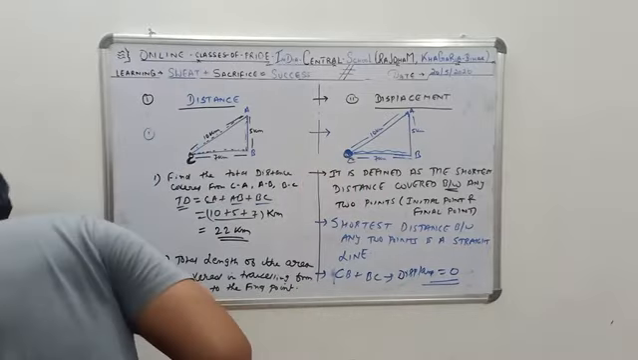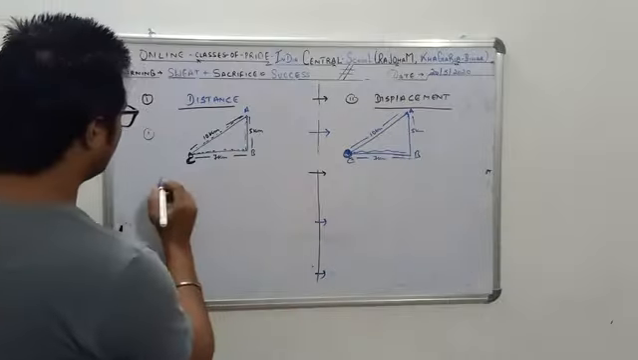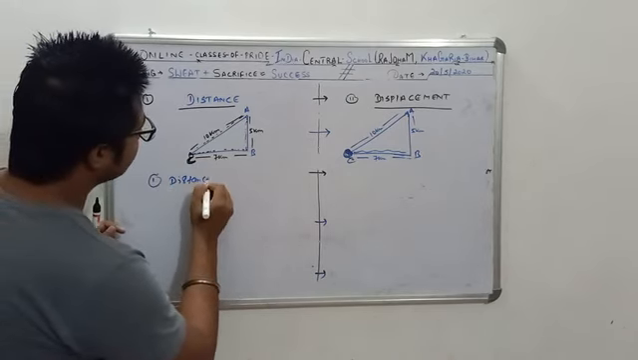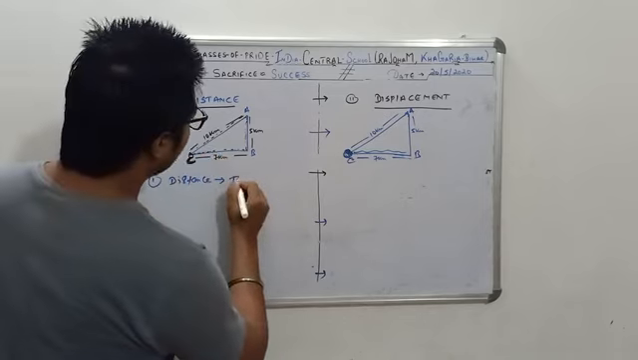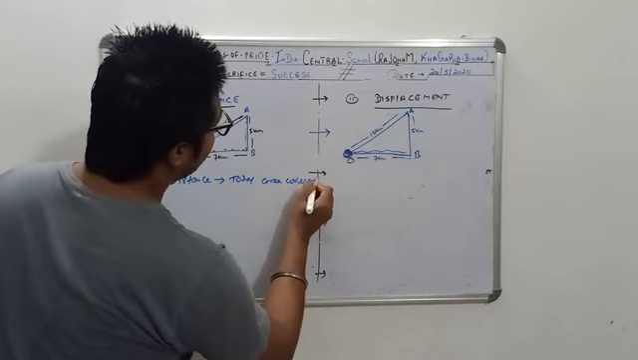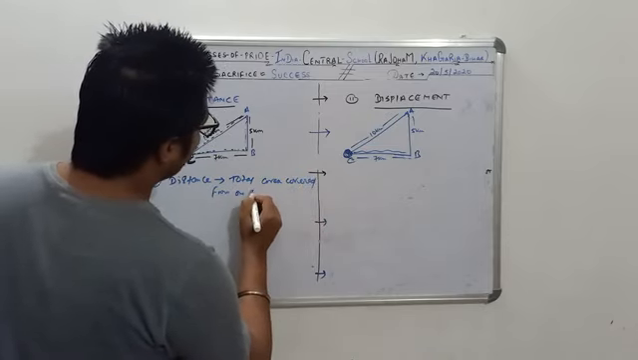So I will rub this. I will explain that to you. So basically, distance is what? As I have told you, it's the total area covered from one point